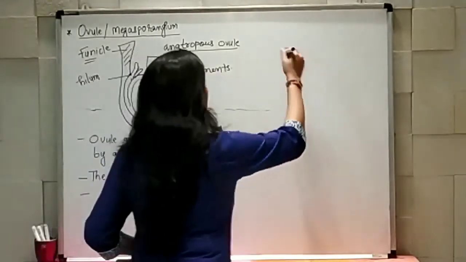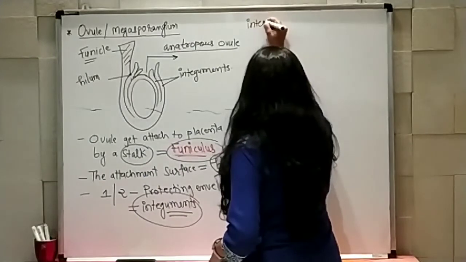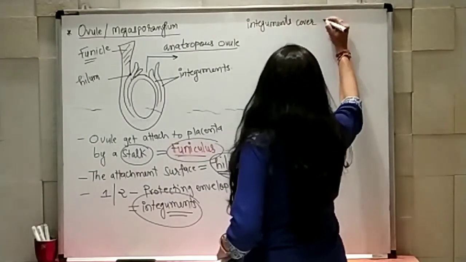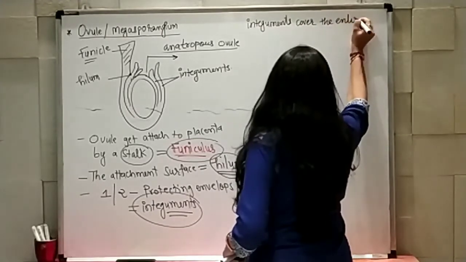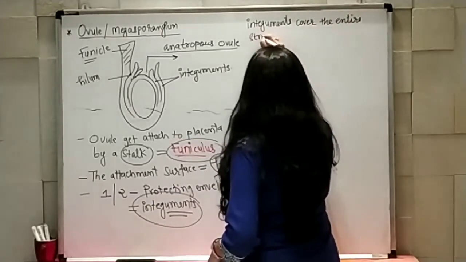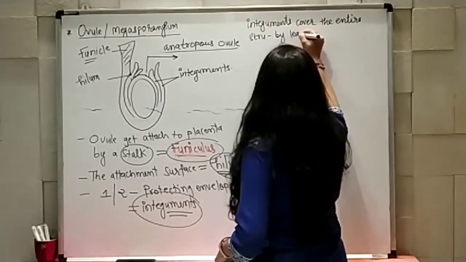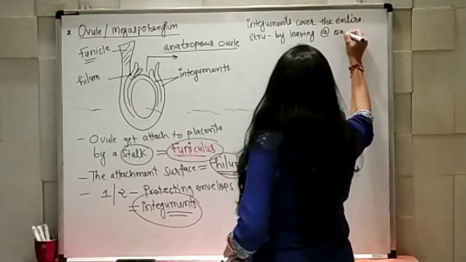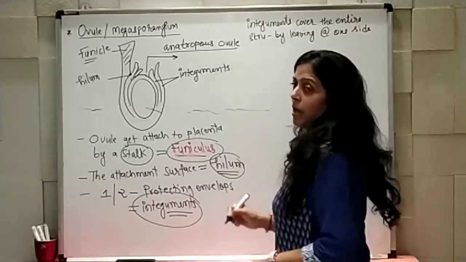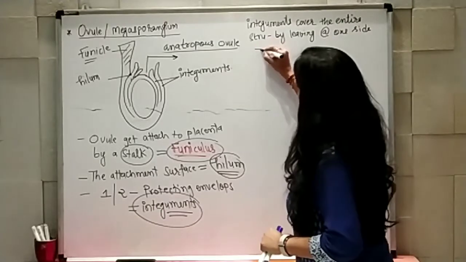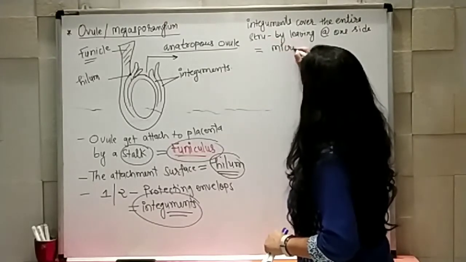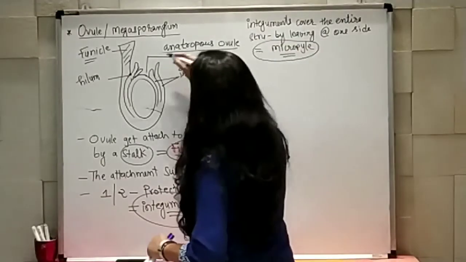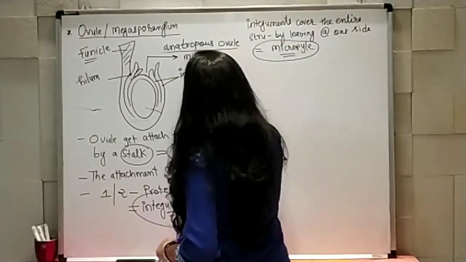Again repeating, the integuments cover the entire structure, leaving one side open, and that is known as the micropylar area or micropyle. So this area is known as micropyle.